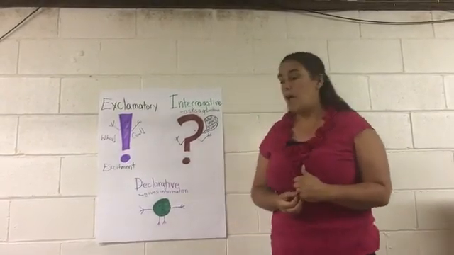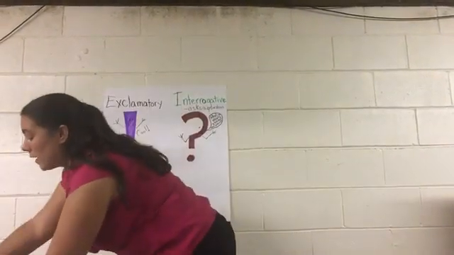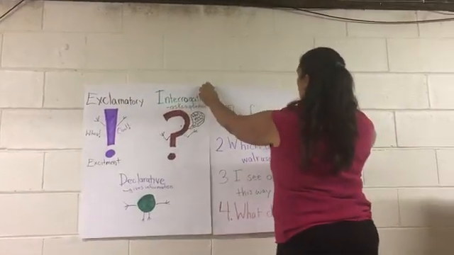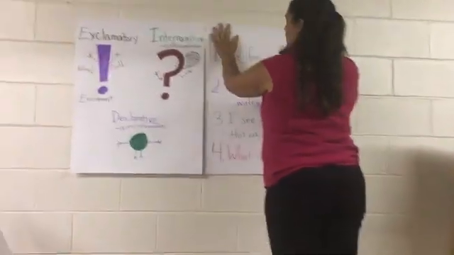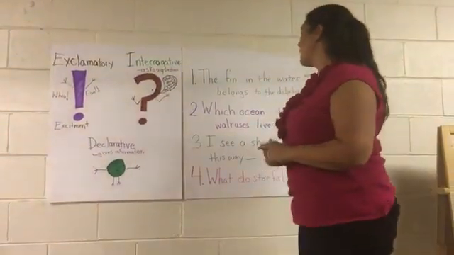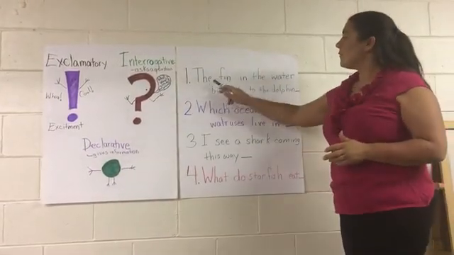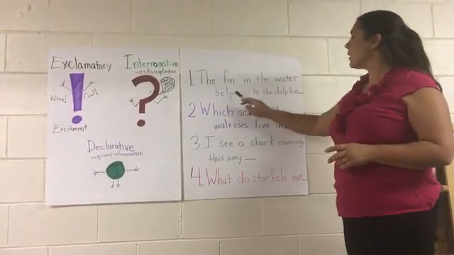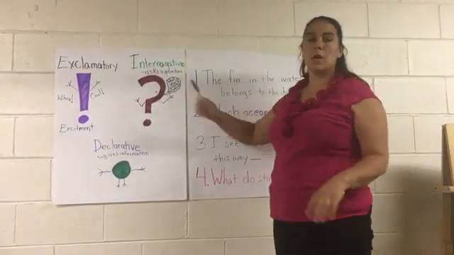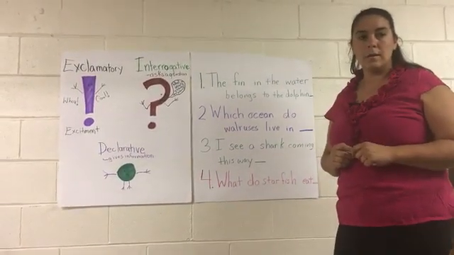Okay, so now we need to take a look and see if we can figure out which kind of sentence some sentences are. And we're going to do some sentences about fish since we're talking about our ocean animals. So let's take a look and see if you can help me put end marks on these sentences. The fin in the water belongs to the dolphin. Does anyone see any question words in there?